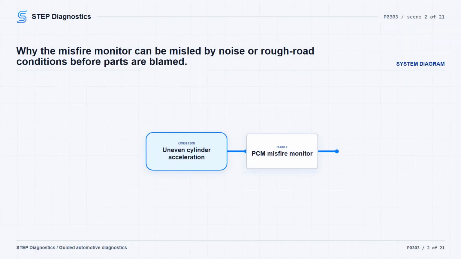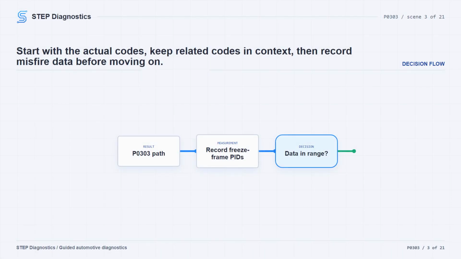Work it in order, because the misfire monitor can also be fooled by mechanical noise, accessory drive issues, rough road conditions, or high RPM light load operation. Before clearing anything, save the captured operating data, because clearing PCM codes erases that information. Start by checking what codes are actually present. For this episode, we are following the path for P0303, and related misfire or system codes stay as context only. If the path points to a different priority code, handle that first.